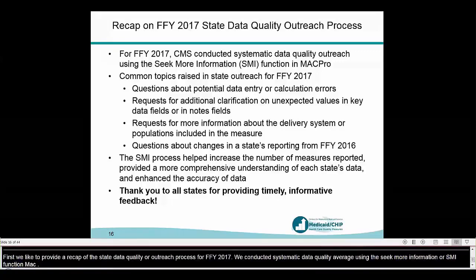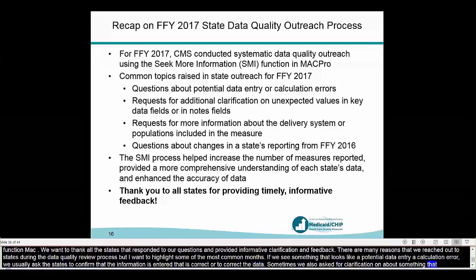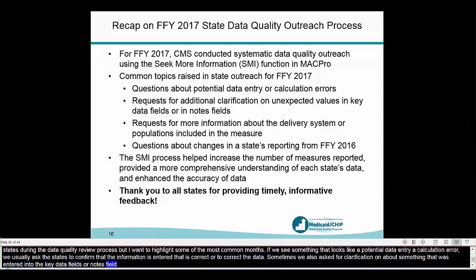There are many reasons that we reach out to states during the data quality review process, but I want to highlight some of the most common ones. If we see something that looks like a potential data entry or calculation error, we usually ask the states to confirm that the information entered was correct, or to correct the data. Sometimes we also ask for clarification about something that was entered into one of the key data fields or notes fields that was unexpected. This includes rates that are notable outliers from rates reported by other states, or for example, if a rate of 0 was reported.